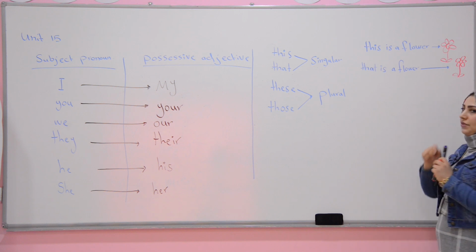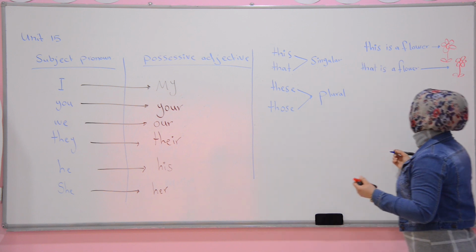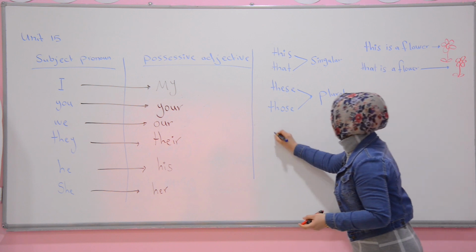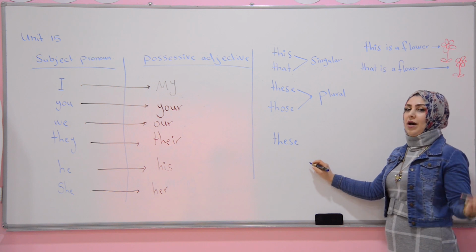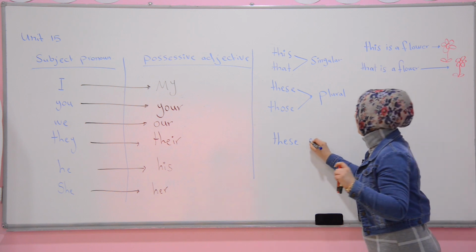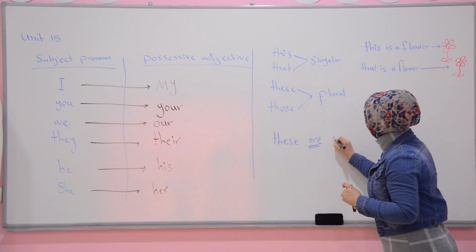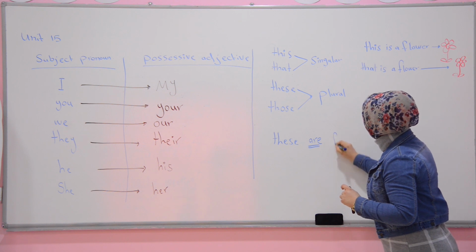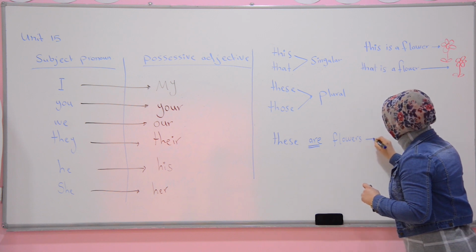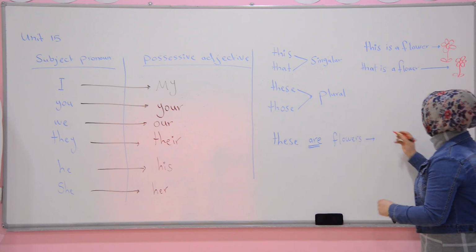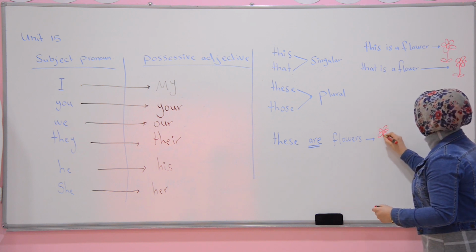And these, those. We have these and those. These means plural, two flowers. For example, we have two flowers, okay? These, should we say is or are? Of course, we should say are. These are flowers. We have two flowers. Let me draw it.